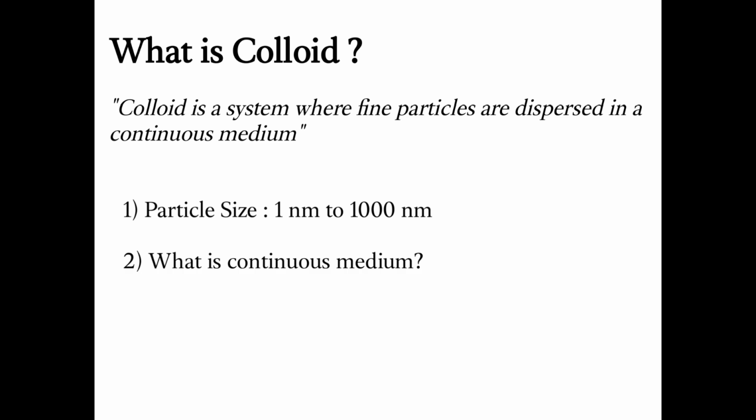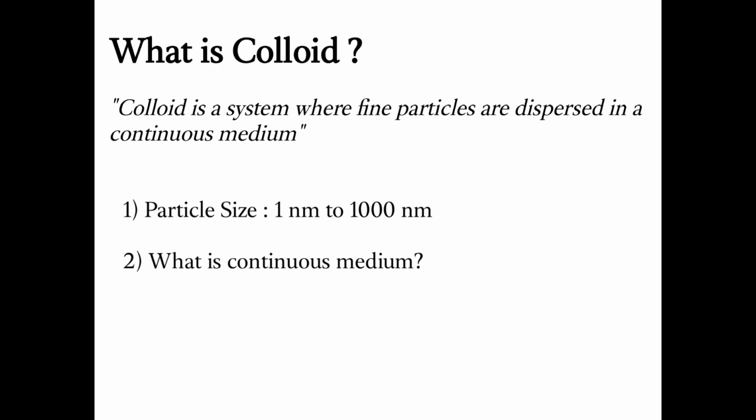Right now we have three new words whose meaning needs to be understood to understand the definition of colloid clearly. First I need to understand what is the fine particle, second what is the meaning of dispersion, and third what is continuous medium. In this particular slide I'm going to explain two meanings. First is the fine particle, that is the particle size. The particle size should be between 1 nanometer to 1000 nanometer. If the particle size is that, then I'm going to call it a colloid.